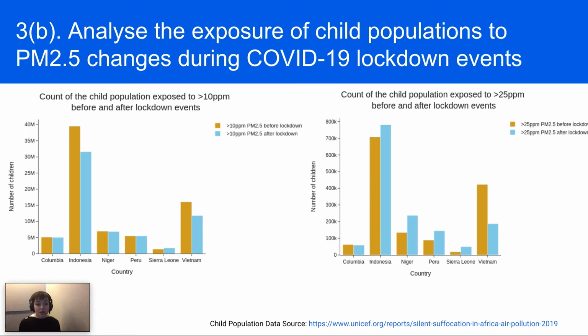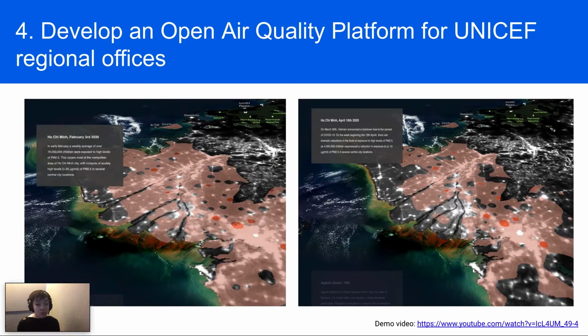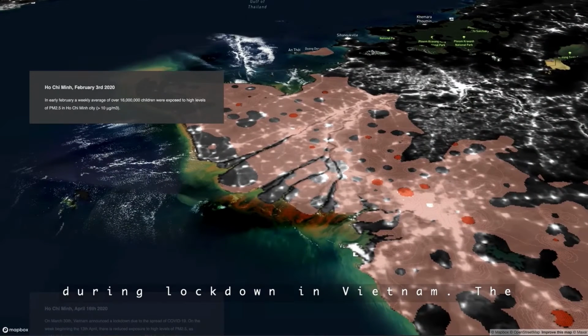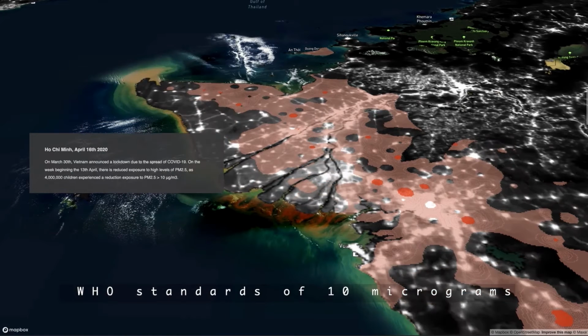We calculate children's exposure to values of PM2.5 that exceed the WHO standards of 10 micrograms per cubic metre of air and 25 micrograms per cubic metre of air, and we built an open air quality platform containing layers showing child population density, and we overlay polygons indicating geographic regions of PM2.5 concentrations above the WHO limits. In this video, we demonstrate exposure to the air pollutant PM2.5 before and after lockdown in Vietnam. The areas shown in peach exceed the WHO standards of 10 micrograms per cubic metre of air, and the areas shown in orange exceed 25 micrograms per cubic metre of air.